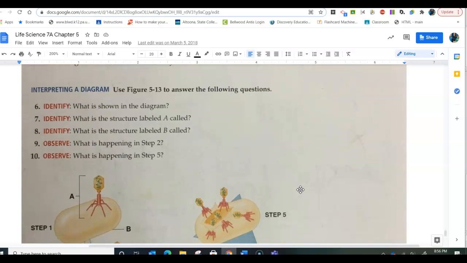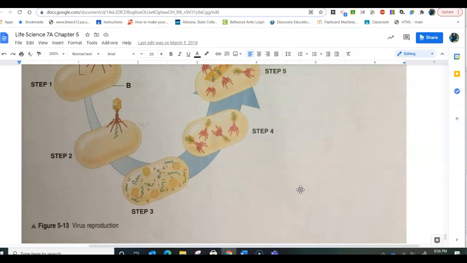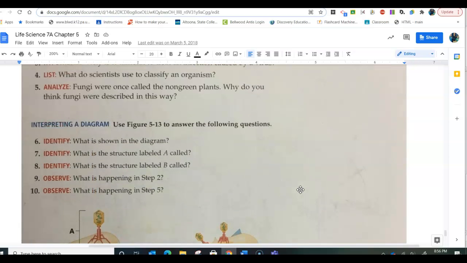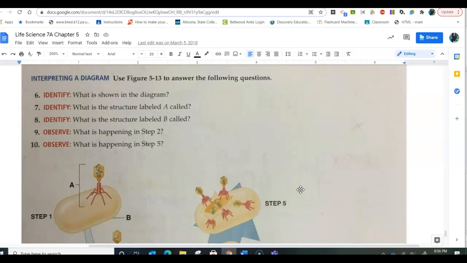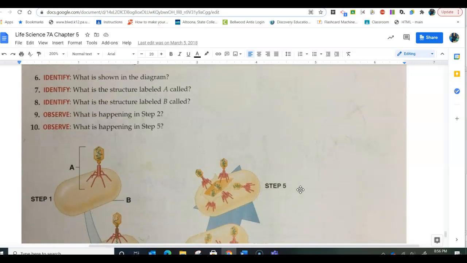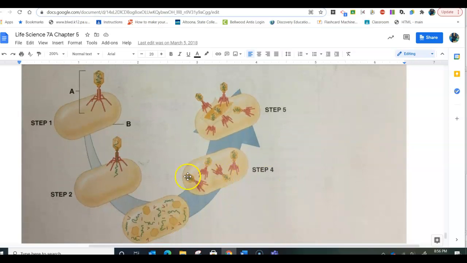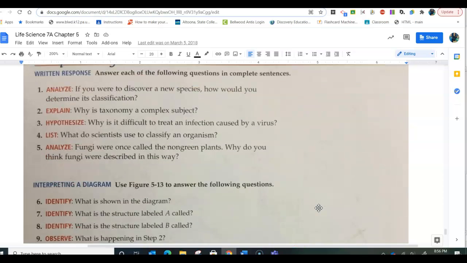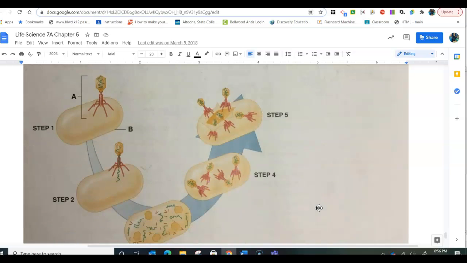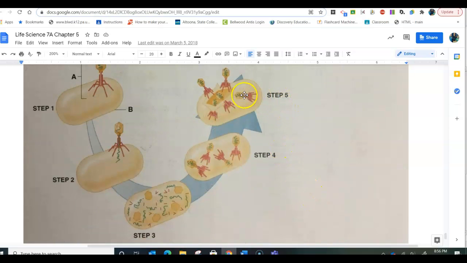Number 6, what is shown in the diagram below? That is called viral reproduction. What is structure A called? That is a bacteriophage. B is the actual E. coli bacteria the bacteriophage is infecting. What is happening in step 2? In step 2, right here, it is injecting its DNA into the bacterial cell. What is happening in step 5? In step 5, they are breaking out, and this is called lysis.